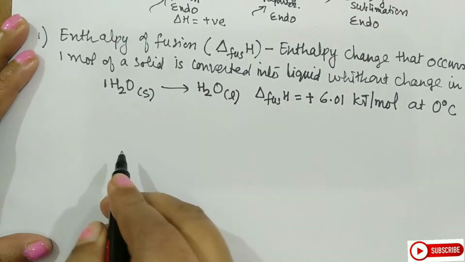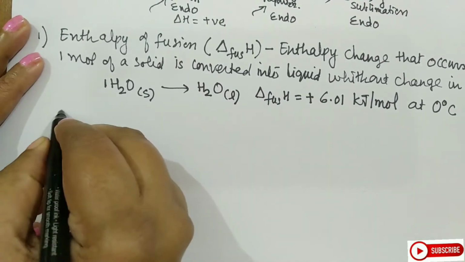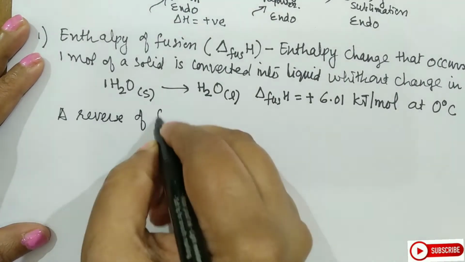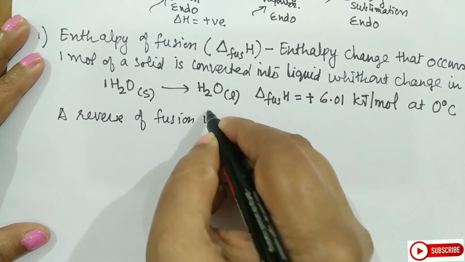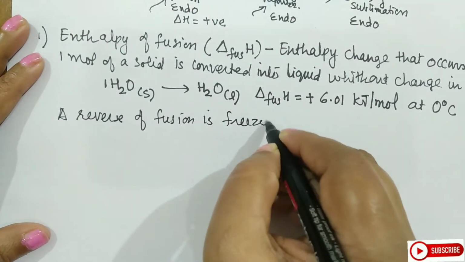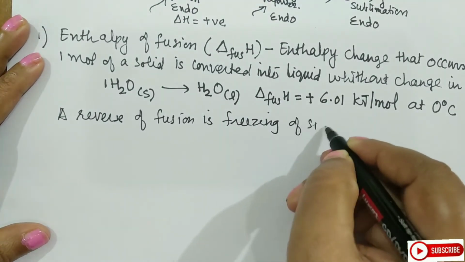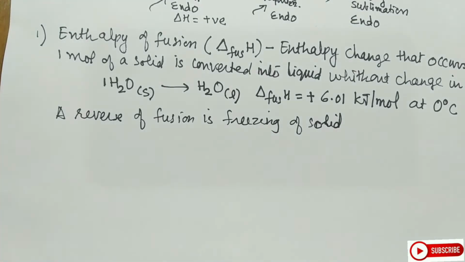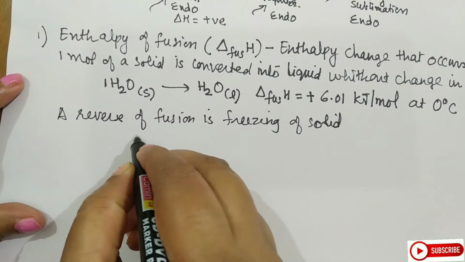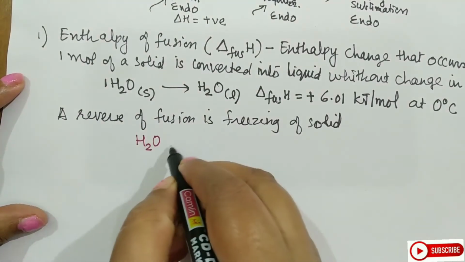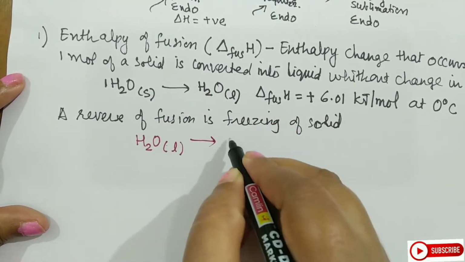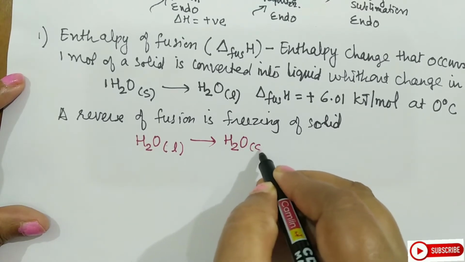Now, if I want to reverse the reaction, the reverse of fusion is freezing of solid. So let us see what that freezing is. If I want to freeze this, how will I write the reaction, student? I will write the same reaction, water, now liquid because I am reversing the reaction, gets converted to solid.